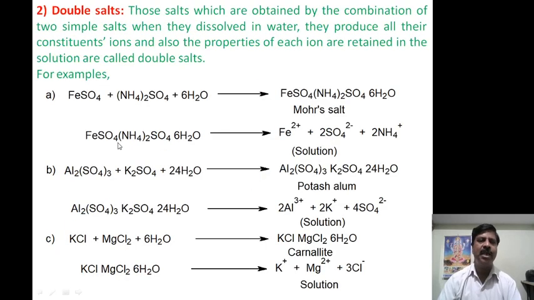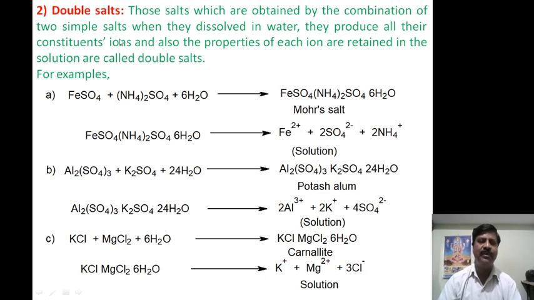Next, coming to the double salt. Those salts which are obtained by a combination of two simple salts, and when they dissolve in water, they produce all their constituent ions, and the properties of each ion are retained in the solution, are called double salts.